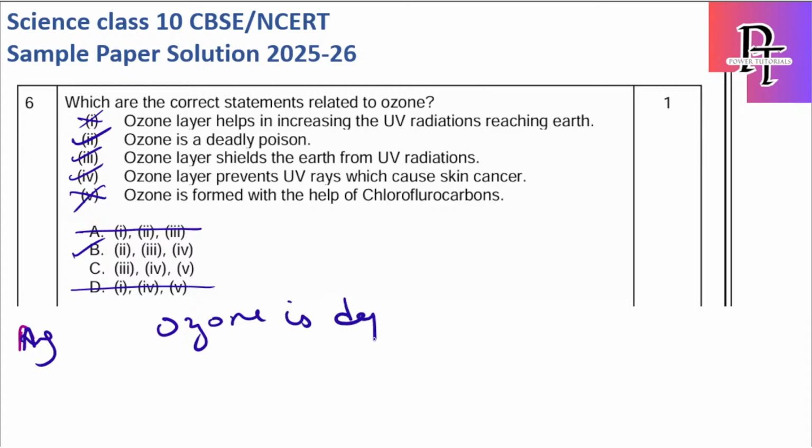Ozone is depleted, or it forms holes, by CFCs, which are chlorofluorocarbons. This is even banned by the government, and most of the refrigerators or ACs which usually released CFCs have been banned, and now there is no emission of CFCs. But still, most of the industries, such as fertilizer industries, also release some sulfides and others, which lead to depletion of ozone. But still, they are trying to reduce that amount of generation.